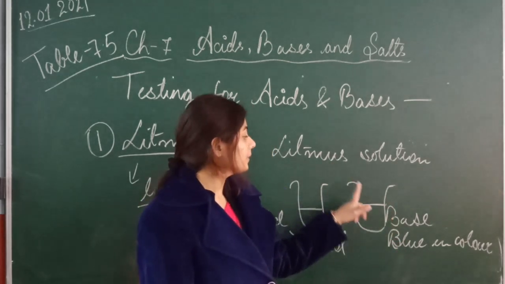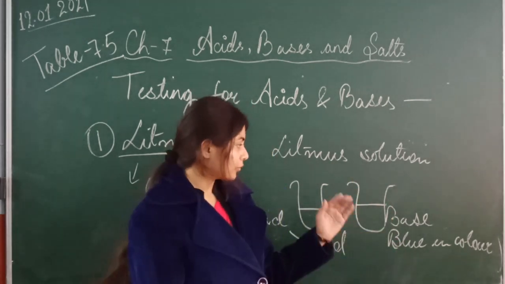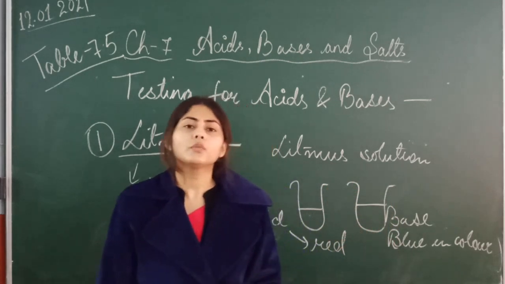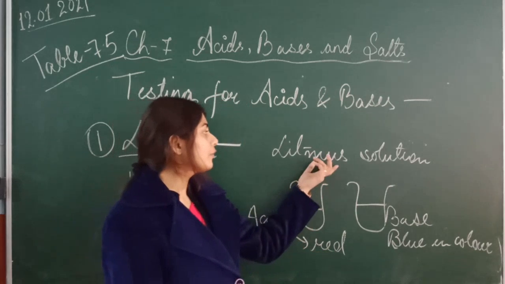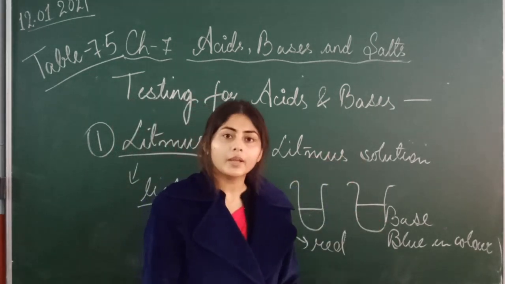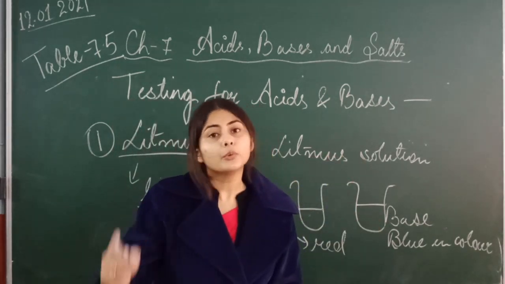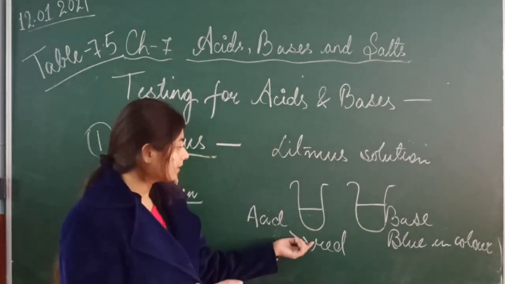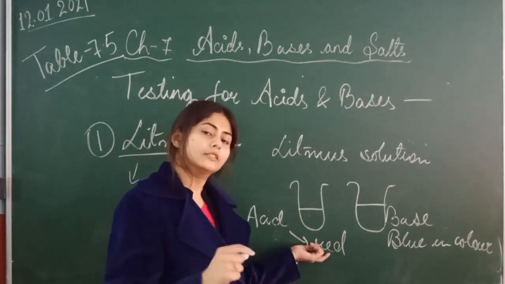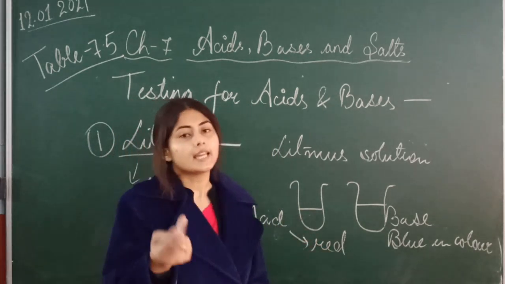So for example, if you have a solution and you don't know whether it is base or acid, you add a few drops of litmus solution to it. If your solution turns blue in color, that means your solution is base. And if your solution turns red in color, that means your solution is acid.